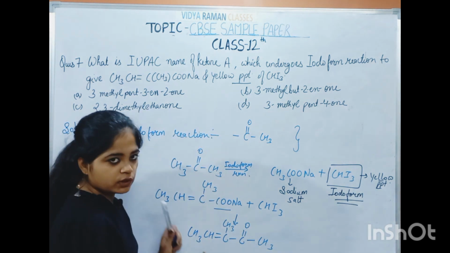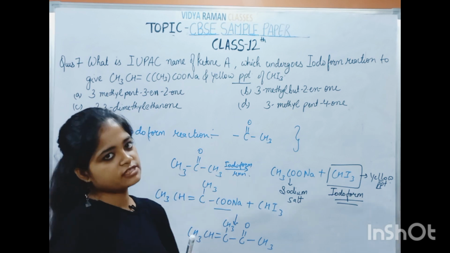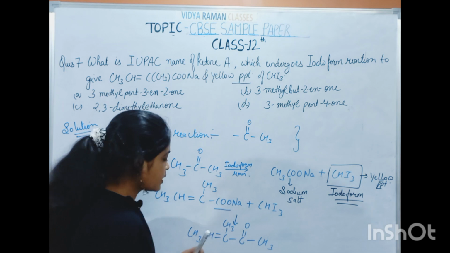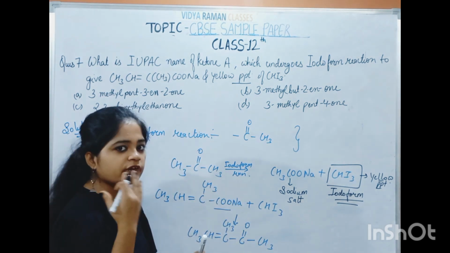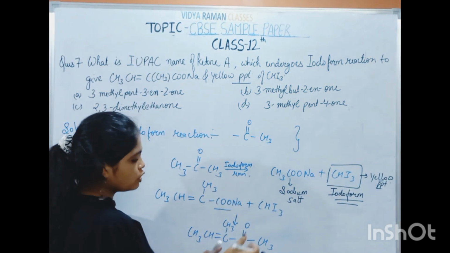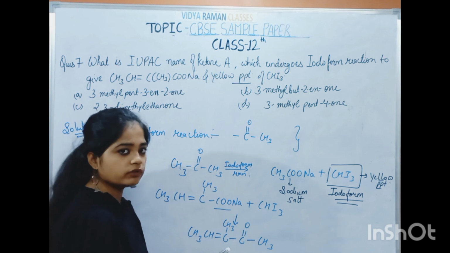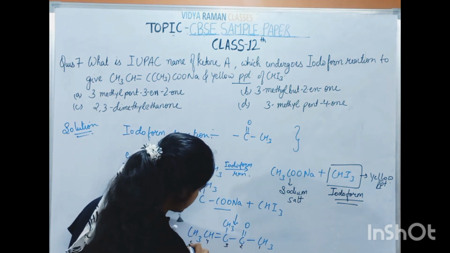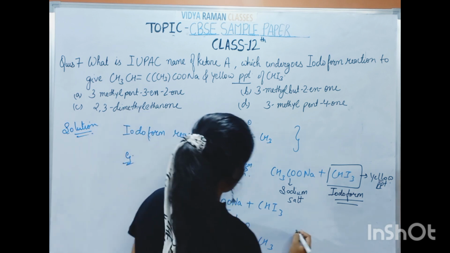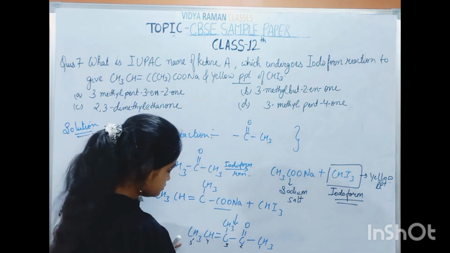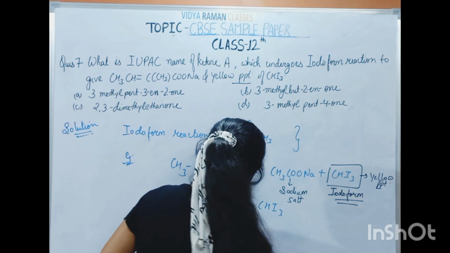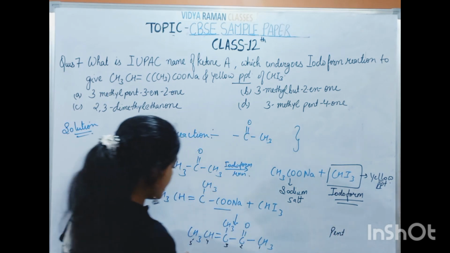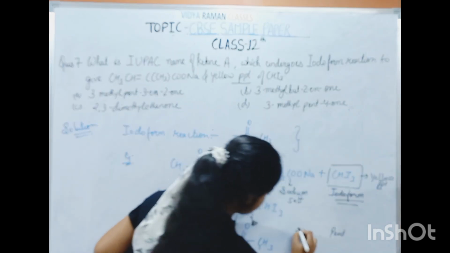We will also understand the concept of IUPAC naming here. First, we have to start counting from the most preferred functional group. Here we have both a double bond and a ketone, and the ketone gets higher preference, so we number 1, 2, 3, 4, and 5. There are 5 carbons in the chain, so it will be pent, and with 3-methyl.